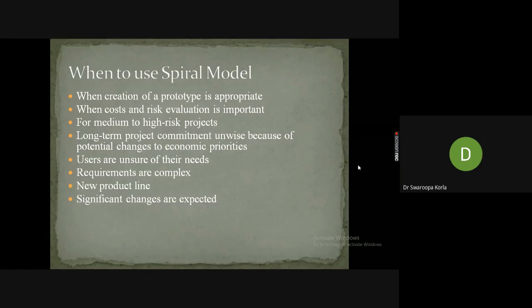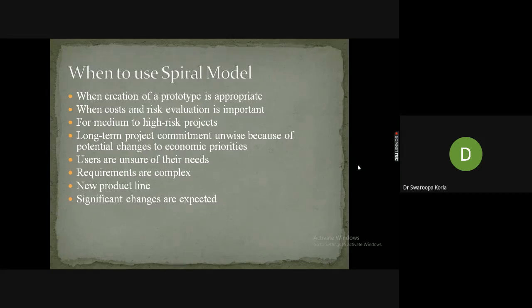So compare all these points with the other models, such as when to use prototype and when to use waterfall. When you compare all this, you can understand why the spiral model is important and why people prefer to use it. But generally, in academic projects, we are not using this spiral model.